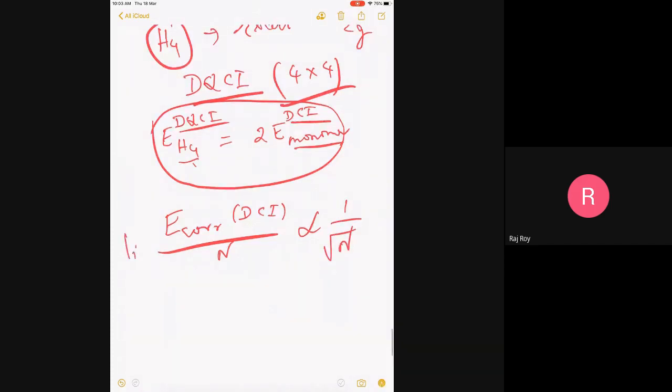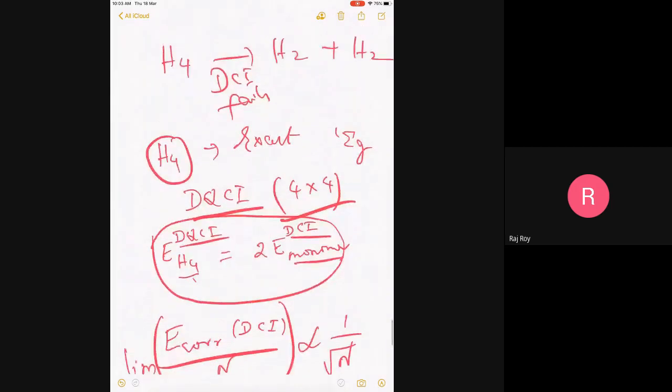In the limit of n tending to infinity, a large number of particles, this will go to 0. So that means if I have a very large system, the per-particle correlation energy actually vanishes, which is a disaster because of this square root n dependence.